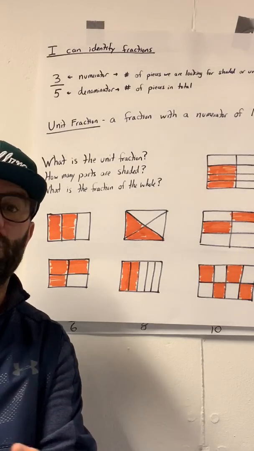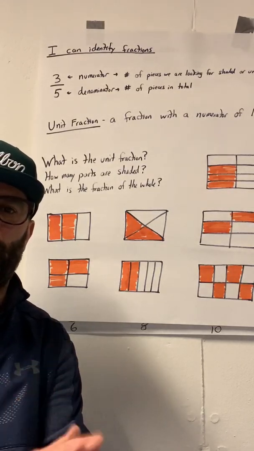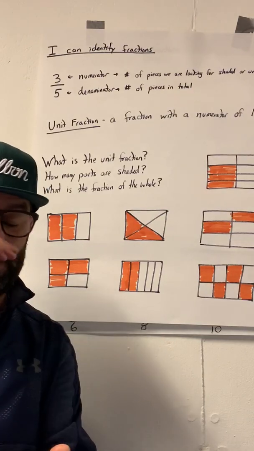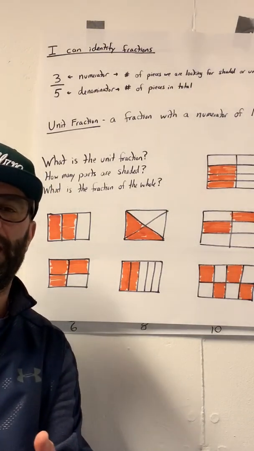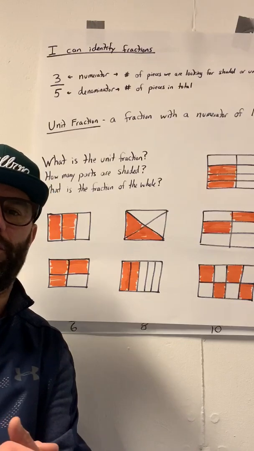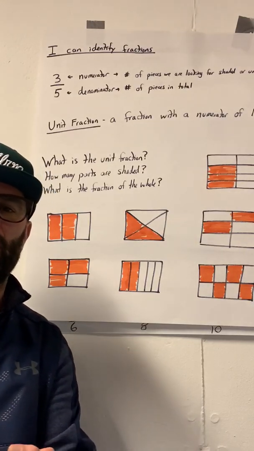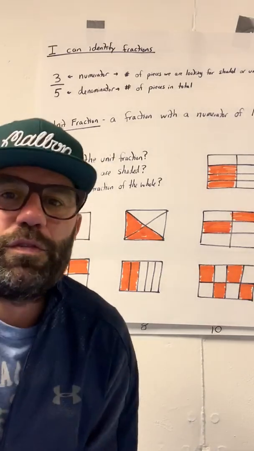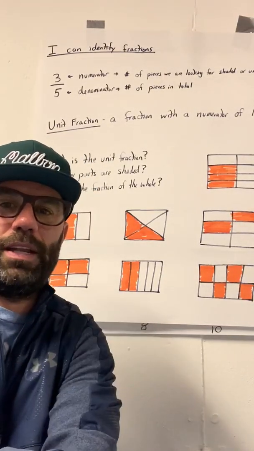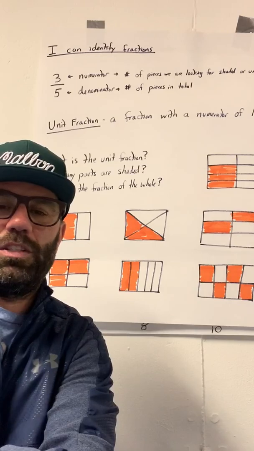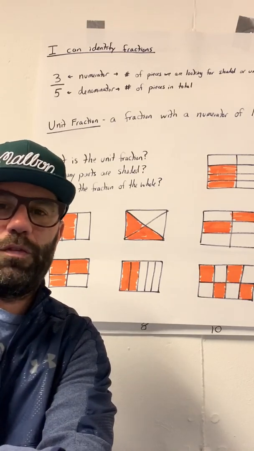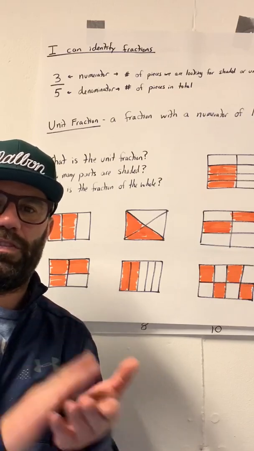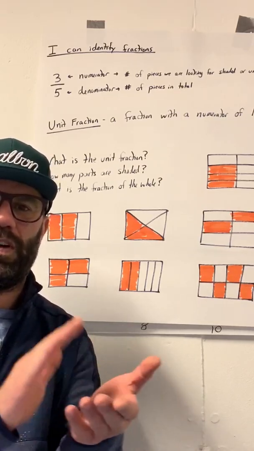Here we go. Let's go twos. 2, 4, 6, 8, 10, 12, 14, 16, 18, 20, 22, 24. Let's go threes. 3, 6, 9, 12, 15, 18, 21, 24, 27, and 30. Now we don't count anymore. 33, 36. Fours. 4, 8, 12, 16, 20, 24, 28, 32, 36, 40. Now we have 44, 48. Let's go fives. 5, 10, 15, 20, 25, 30, 35, 40, 45, 50, 55, 60.